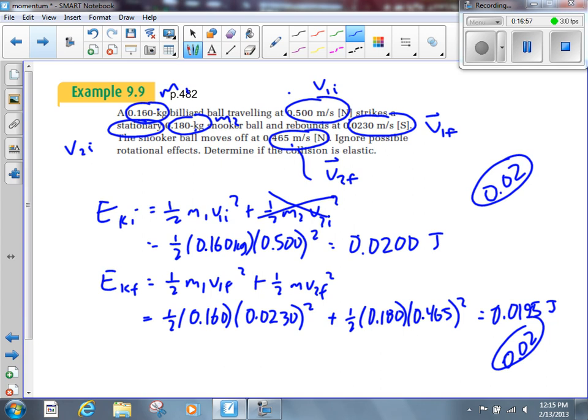When's the only time you can have a truly elastic collision? This is close. When's the only time you can have a truly, perfectly elastic collision? No. Not an isolated system. We're assuming an isolated system here for all of these. No. Good guess. Space, good guess. What is the only thing that can't compress at all? Pool balls barely compress. Marbles barely compress. What's the only thing that can't compress?